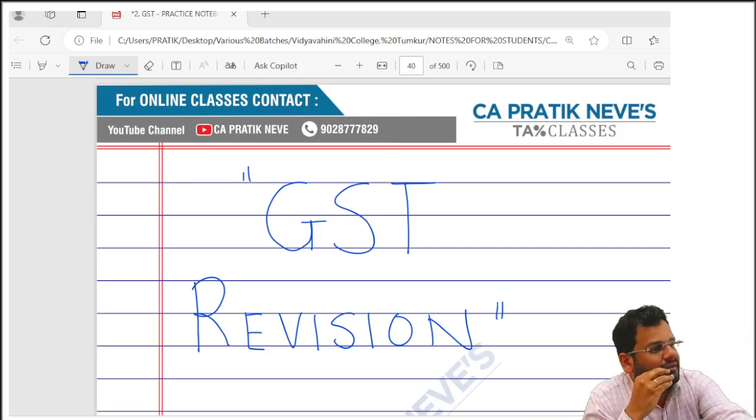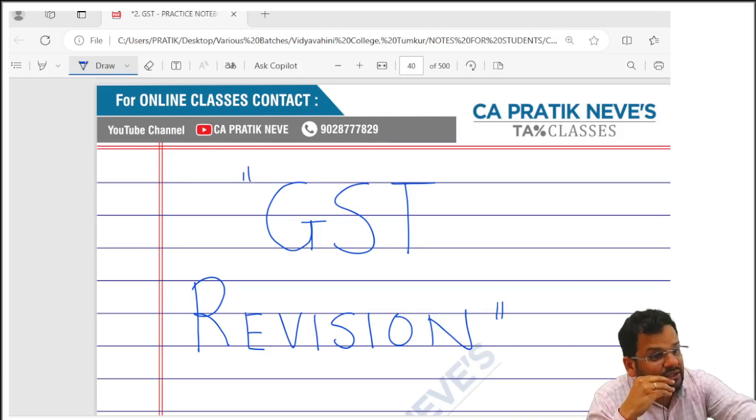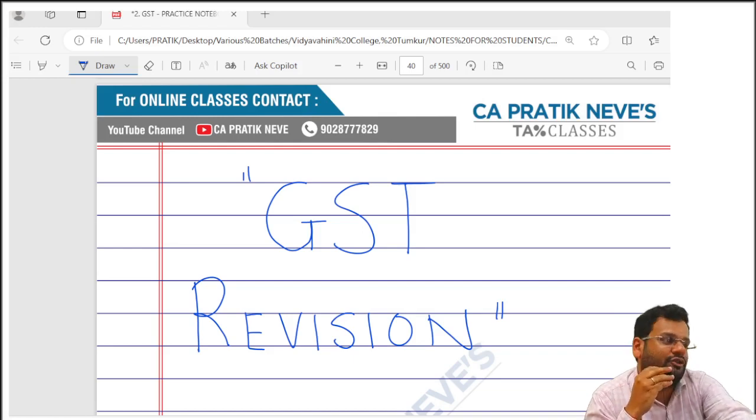What is 3? Services in relation to immovable property, and the place of supply becomes the location of that immovable property, where it is located or intended to be located. But if it is intended to be located outside India, the place of supply is the location of the recipient of supply. If the property is located in multiple states, then the place of supply is each such state, in some agreed proportion.